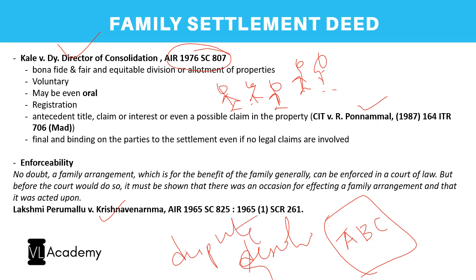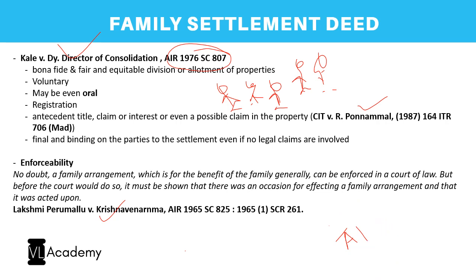So there should always be a dispute, and for the resolution of the same, they are entering into a family settlement deed, and hence there would usually be involvement of property. At times there may not be involvement of property. There would be a pure case where there is no involvement of property. Then accordingly it's fine. But still there is a need to settle such a dispute, and that is the reason for entering into a family settlement deed. So what are the principles of the family settlement deed which you need to keep in mind?